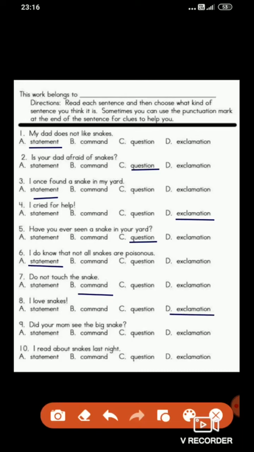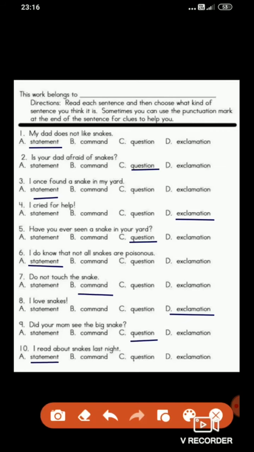Which kind of sentence is this? Yeah, this is a question because a question is asked and it ends with a question mark. Tenth one: I read about snakes last night. This is just information given. It tells about something. So this is just a statement.